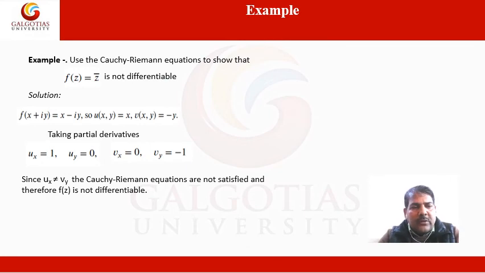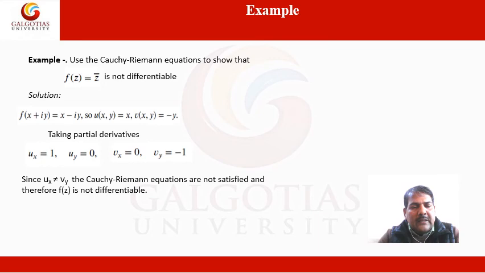Another example. Use the Cauchy-Riemann equations to show that f(z) equal to z bar is not differentiable. Solution. f(x plus iota y) is equal to x minus iota y. So u(x, y) is equal to x and v(x, y) is equal to minus y.